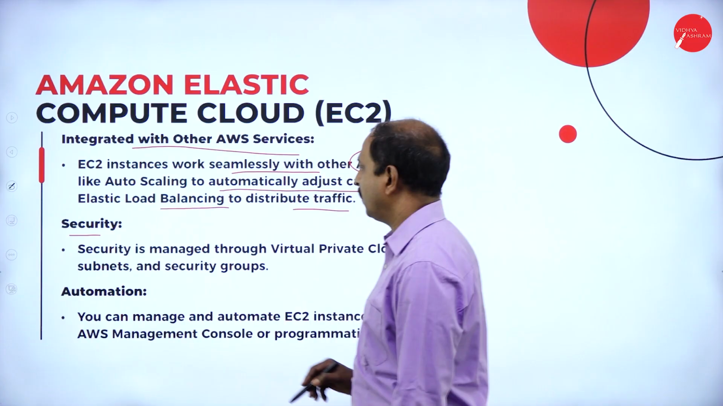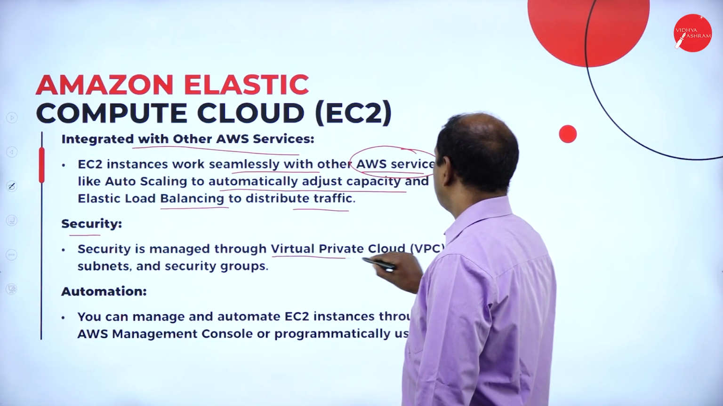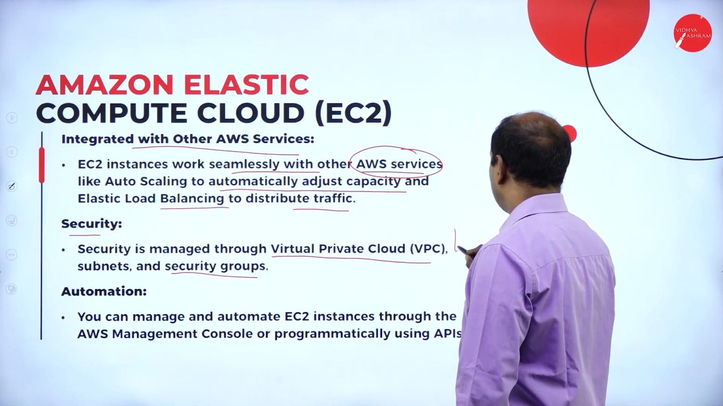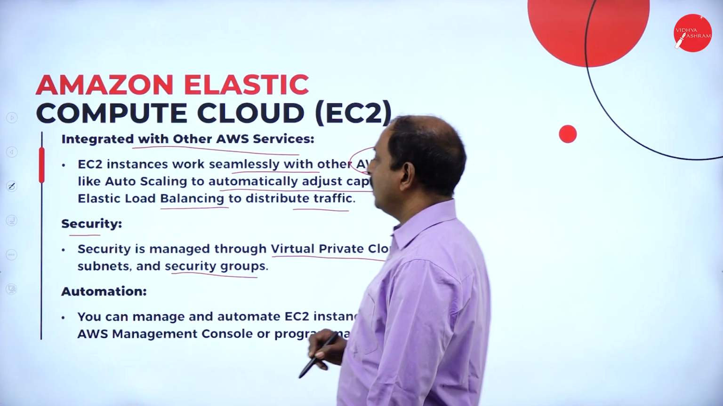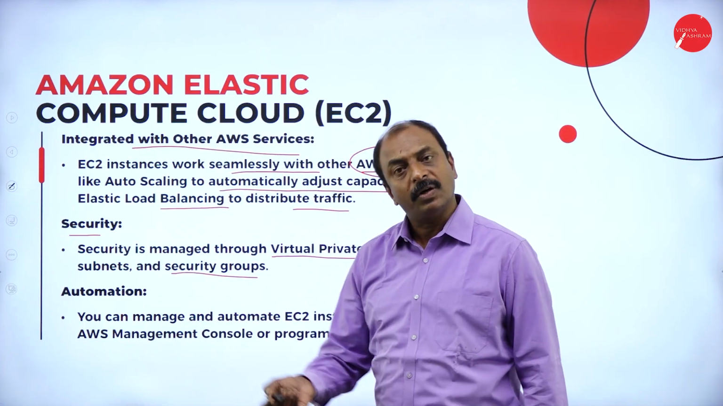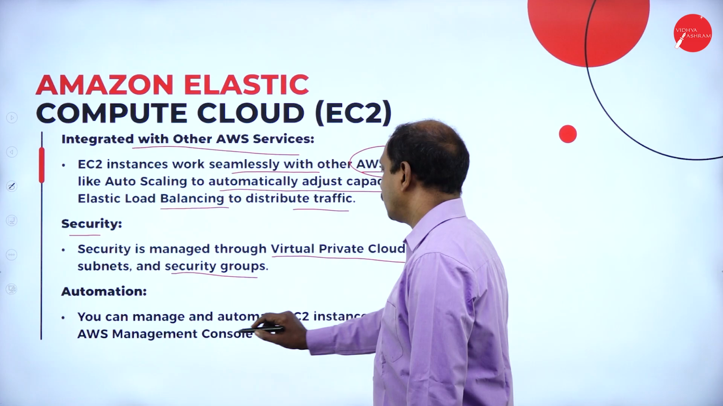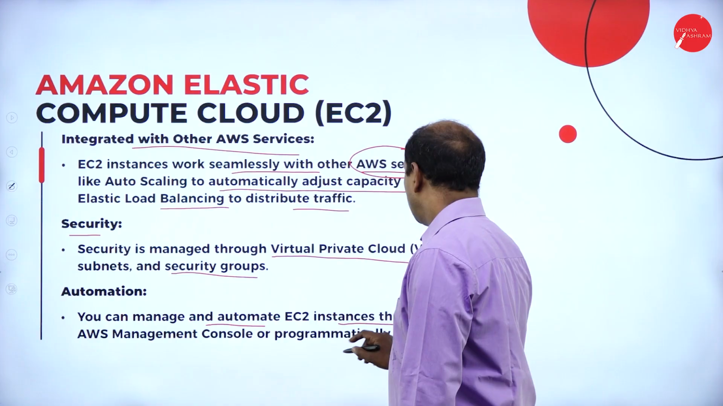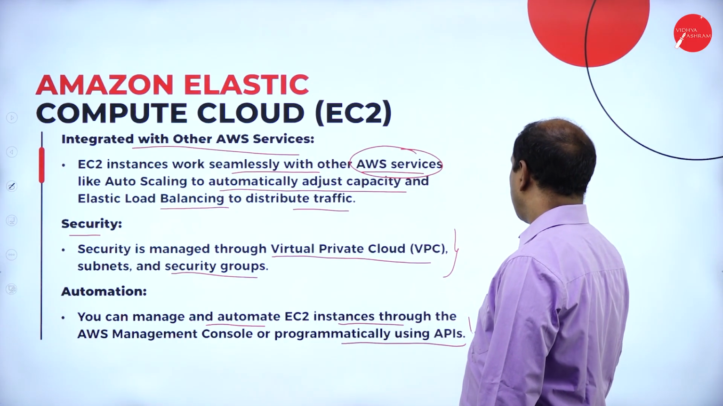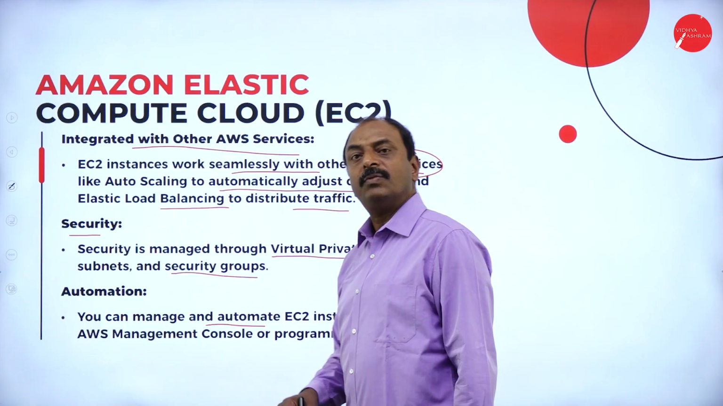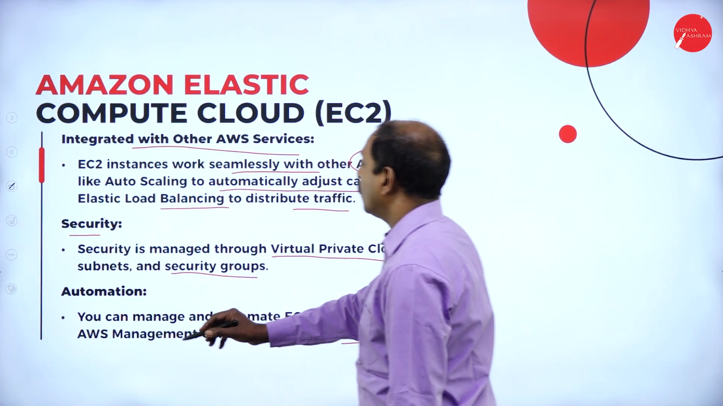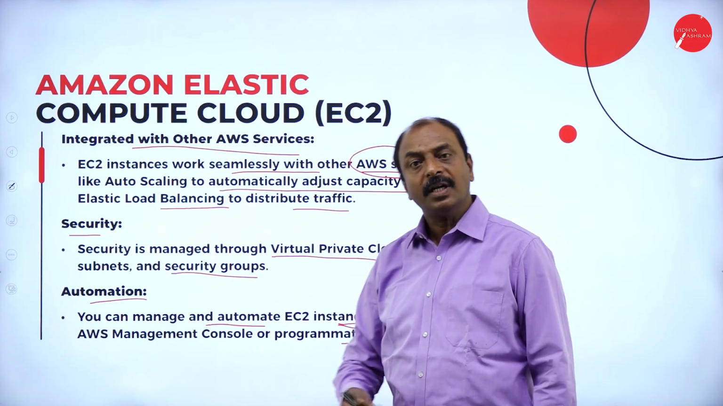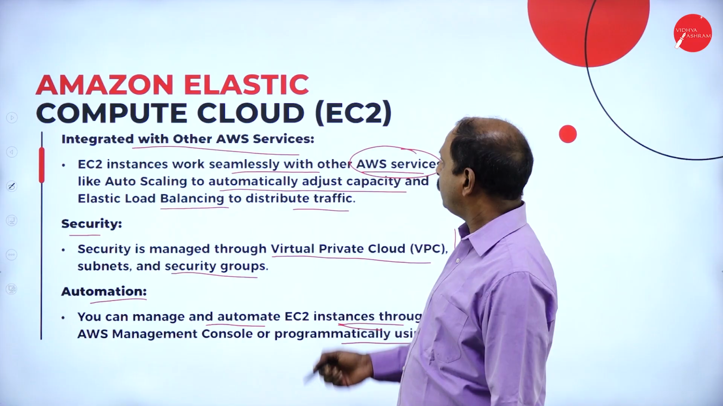Next one is security. It is managed through virtual private cloud, subnets, and security groups. Here, security can be managed by VPC, virtual private cloud, which is a type of cloud networking. Next one is automation. You can manage and automate EC2 instances through the management console or programmatically using APIs, application program interfaces. Through any of the interfaces, it is possible to automate the EC2 services or instances. These are the other features of EC2.